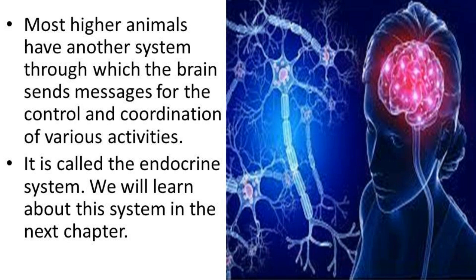Most higher animals have another system through which the brain sends messages for the control and coordination of various activities. It is called the endocrine system. Why is it called the endocrine system? Because of the inner part. Endocrine means the inside process. That's why it is called the endocrine system. We will learn about this system in the next chapter.